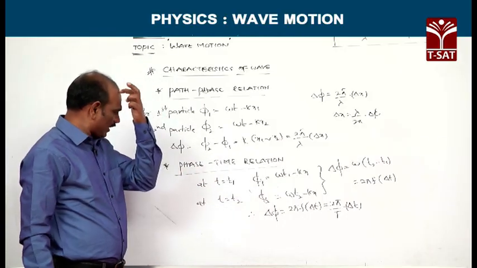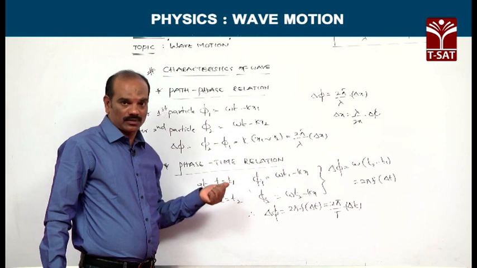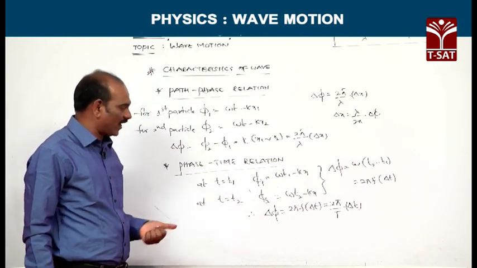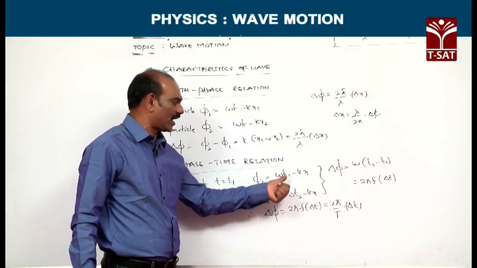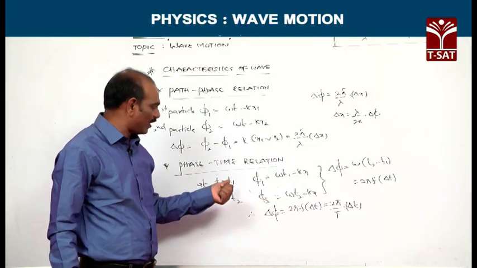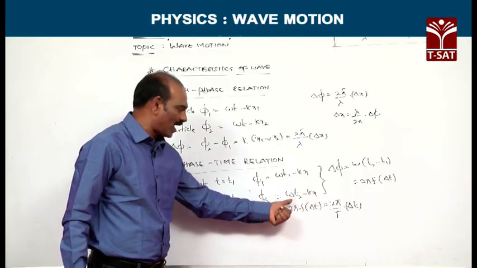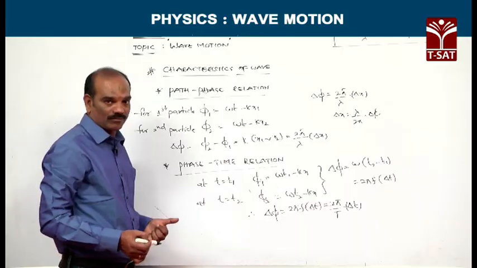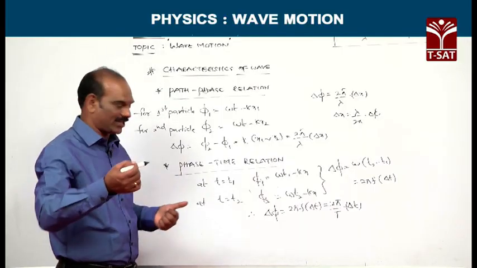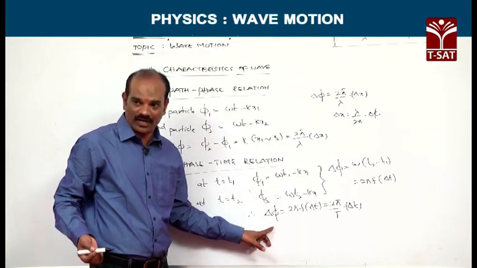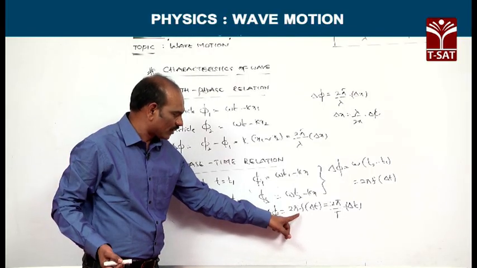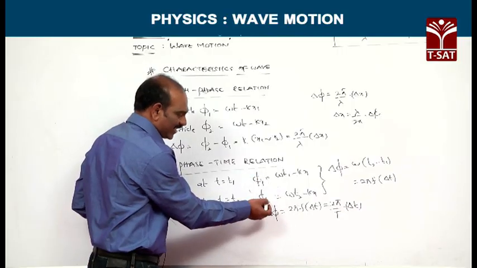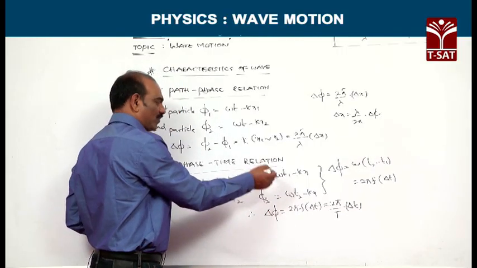So here, for the two particles after time intervals of t1 and t2, let the phases be phi1 equal to omega t1 plus or minus kx, and for the second particle the phase is omega t2 minus kx. The phase difference between these two particles in a time gap of t2 minus t1 is delta phi, which is equivalent to 2 pi f delta t. That is nothing but phi1 minus phi2, or phi2 minus phi1.